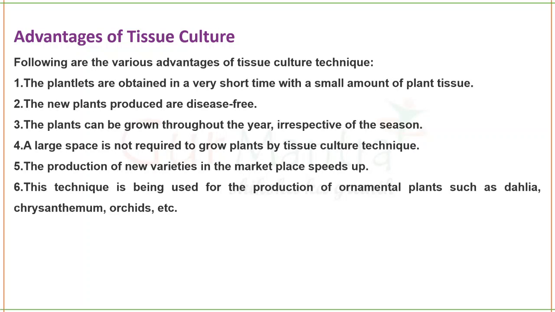A large space is not required to grow the plants by tissue culture technique. A small space, the laboratory itself, is enough. The production of new varieties will have a good place in the market and will be sold very quickly because it has its own advantages over nature. This technique is being used for the production of ornamental plants. Ornamental plants means plants for the purpose of decoration, like dahlia, chrysanthemum, orchids. All of these are for the purpose of decoration.